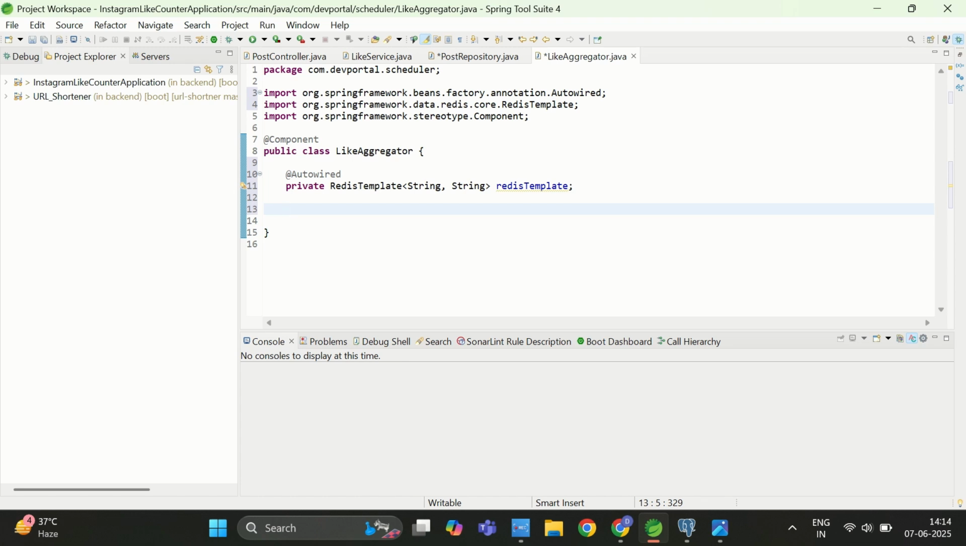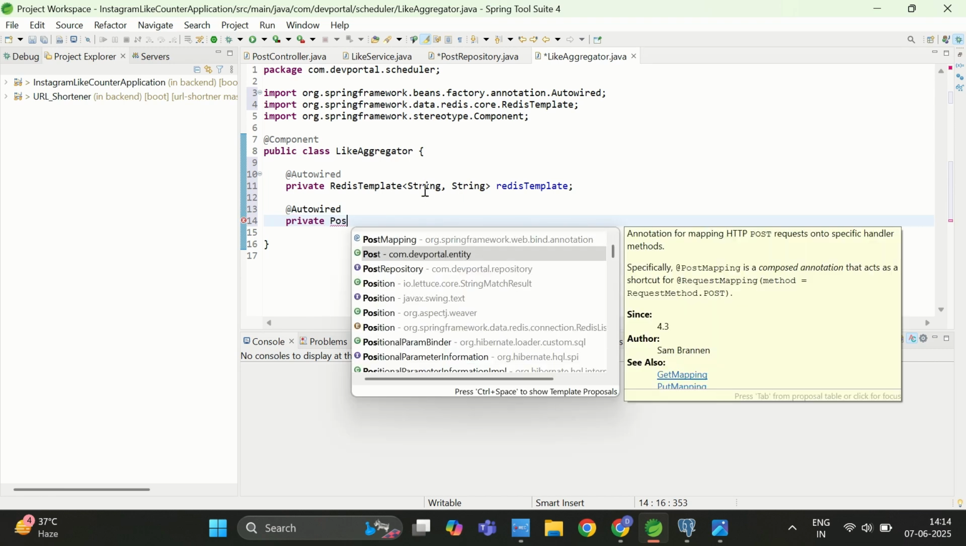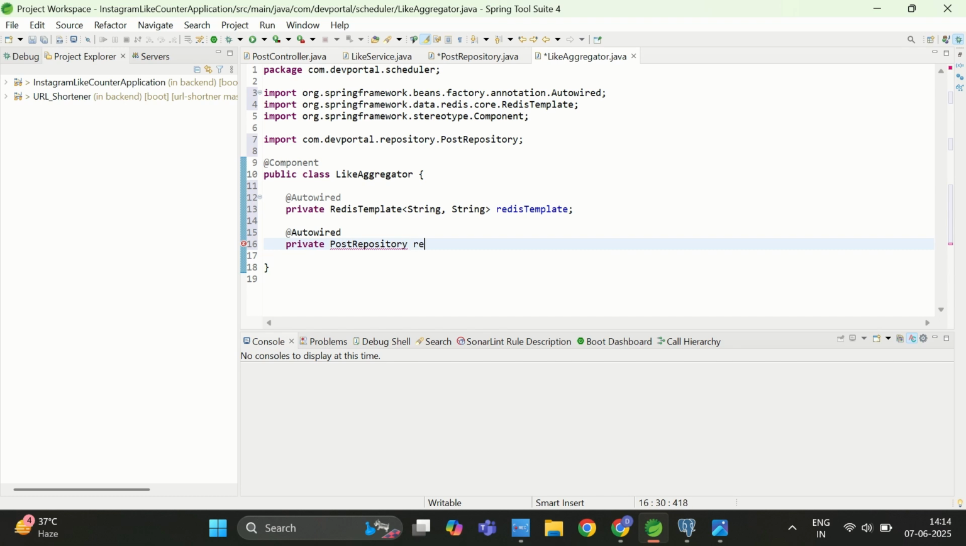So let me write @Autowired, and here I will write private again, and this time I will write PostRepository, that will be my repo. Now let me create the method as well. I will write public void, return type will be void, and let me give this a name. Actually, that aggregated count is already present in the Redis server, we are just going to update that count. So I will write aggregateLike, and this will not expect any argument.